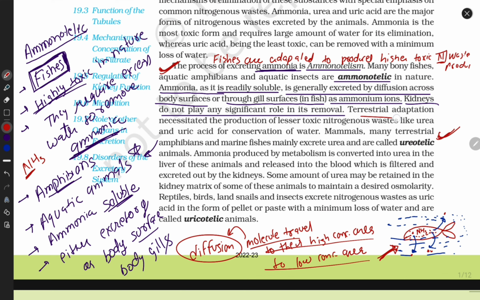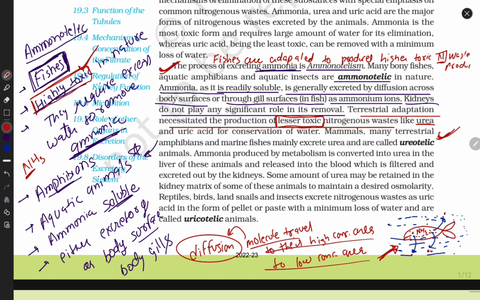Let's start. Terrestrial adaptation necessitated the production of less toxic nitrogen waste. Means they produce nitrogen waste, but they produce a less toxic nitrogenous waste product. Ammonia is highly toxic, and urea is also toxic, but less toxic compared to ammonia.